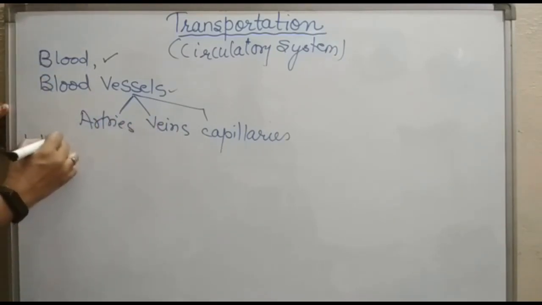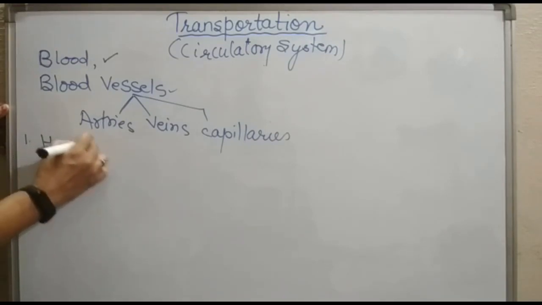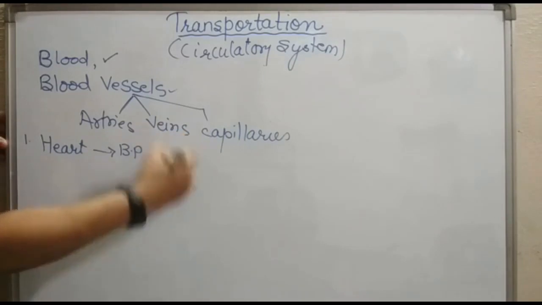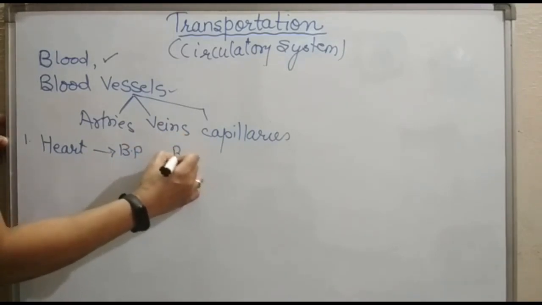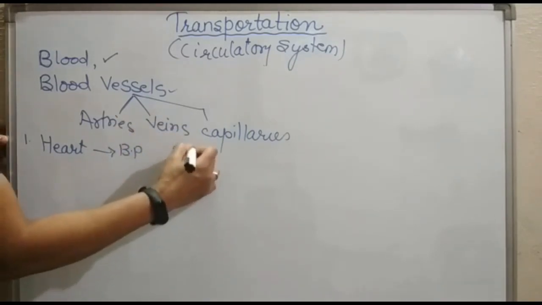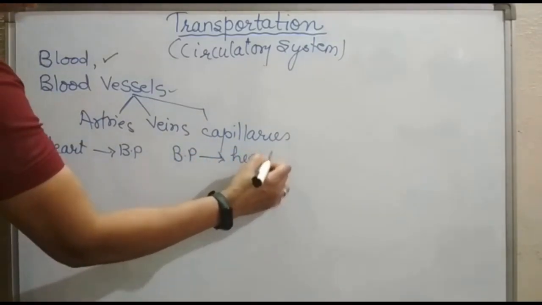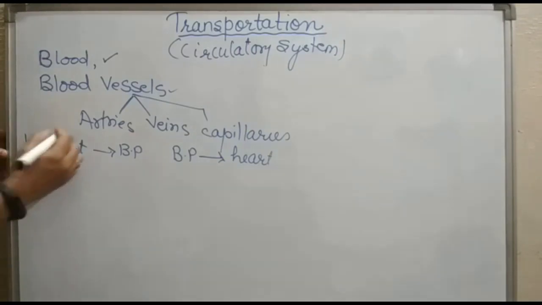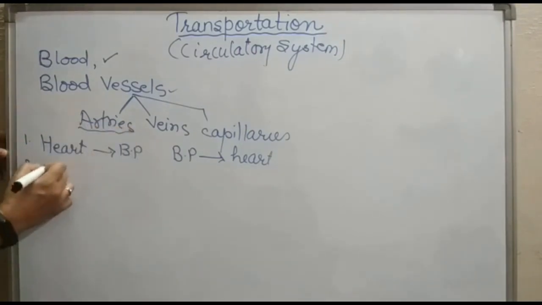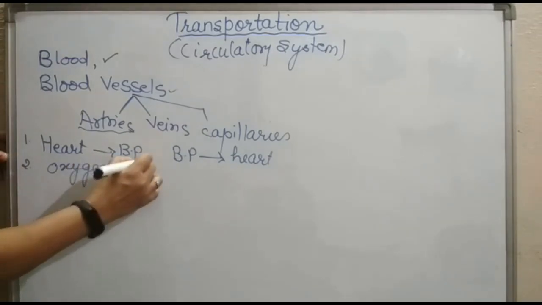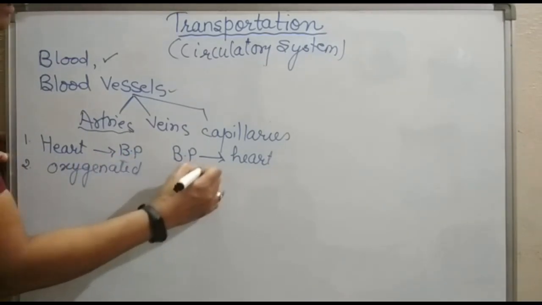Arteries carry blood from the heart to body parts. Whereas veins collect blood. What do veins do? Veins collect blood from body parts and take it back to the heart. This is the first basic difference. The second difference is that arteries always carry oxygenated blood, and veins carry deoxygenated blood.